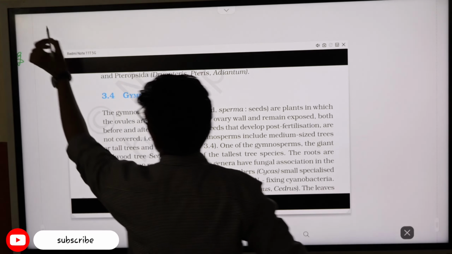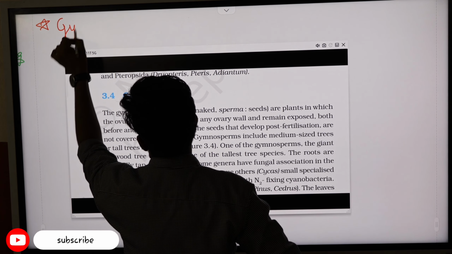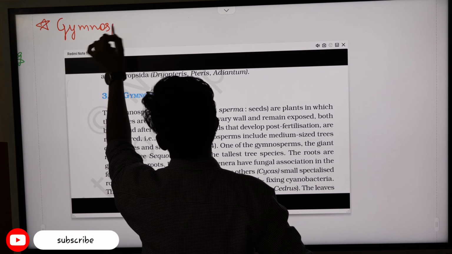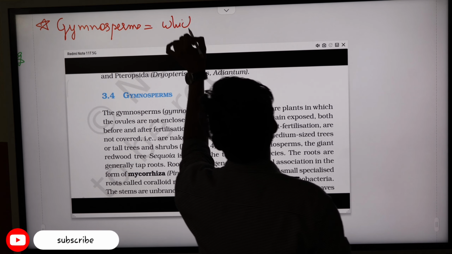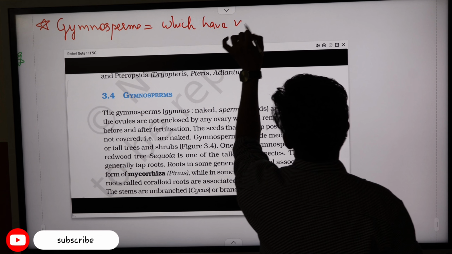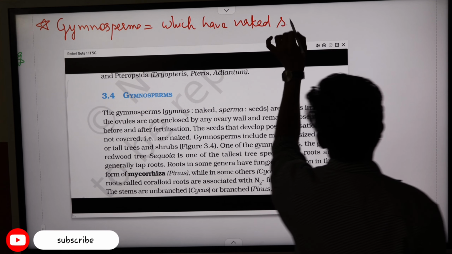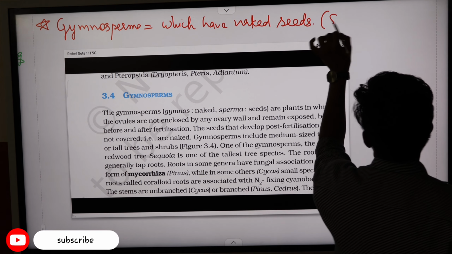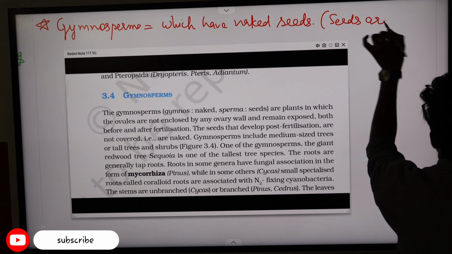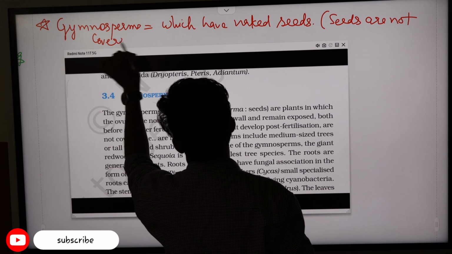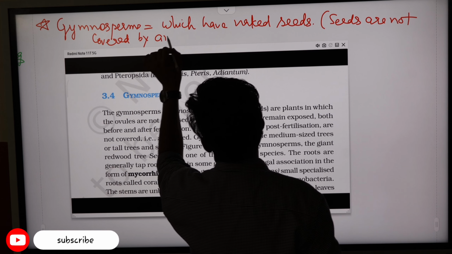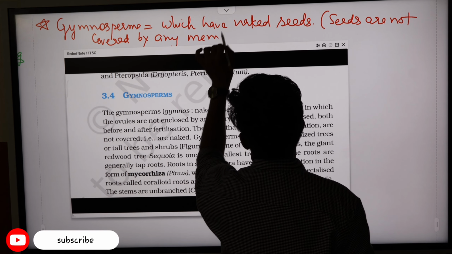It means the Gymnosperms are plants which have naked seeds. It means their seeds are not covered by any membrane.